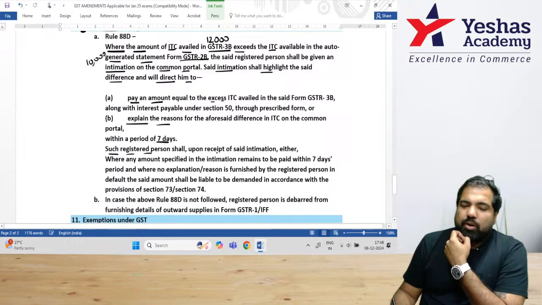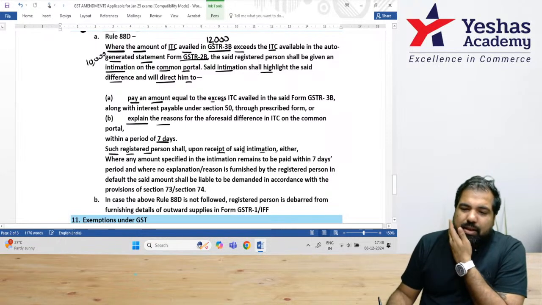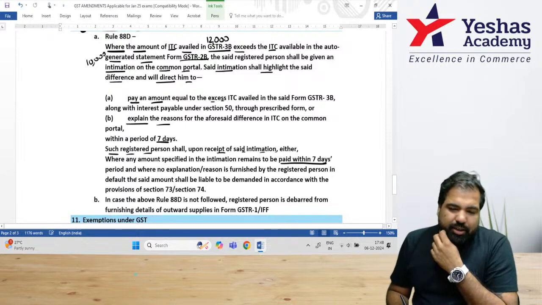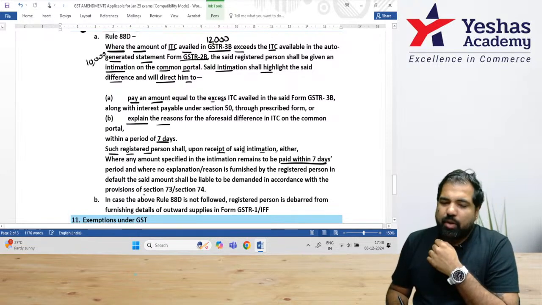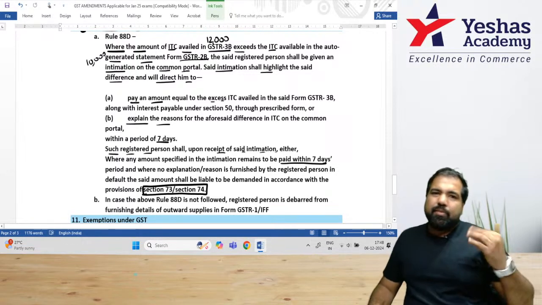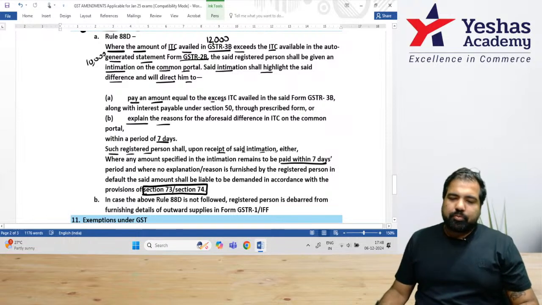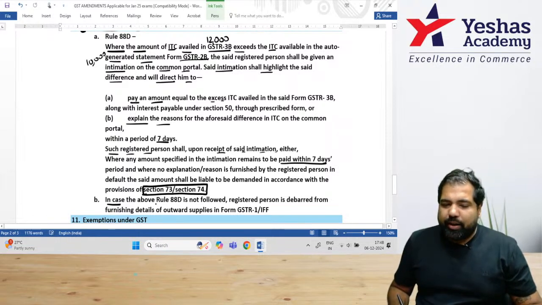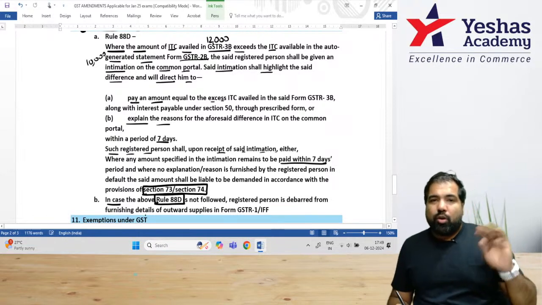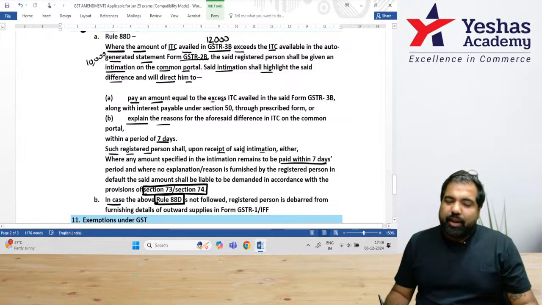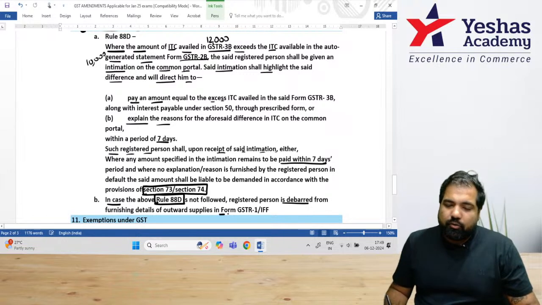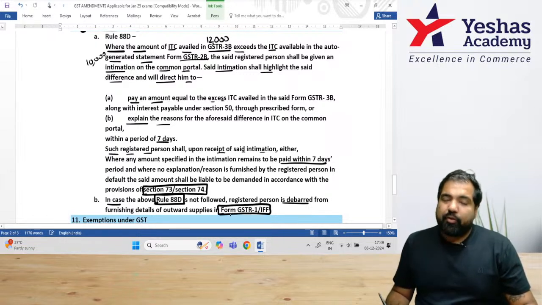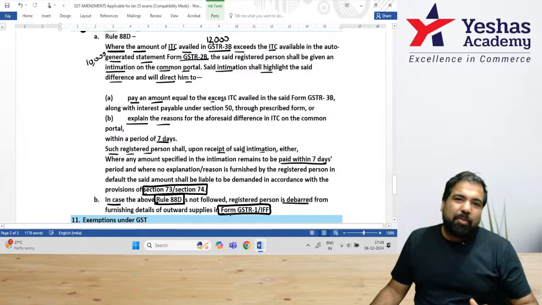Such registered person, upon receipt of the intimation, either pays the amount within 7 days or gives an explanation. Otherwise, the amount shall be demanded from him, like the GST officer demands amounts under section 73 and 74, which is a CA final concept. Basically, that means they can recover that amount from you. And in case this Rule 88D is not followed, that means the intimation you got and you did not give any reply, then you will be debarred. That means you will be suspended from filing the next form GSTR 1 or IFF. That means you'll be handicapped because you'll not be able to file this form.